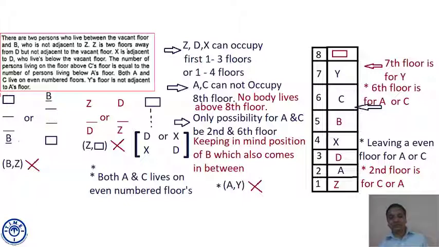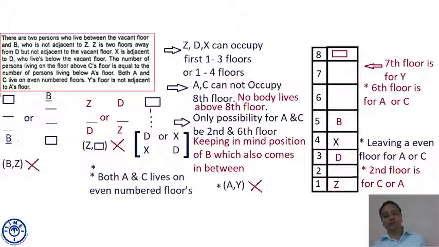I can repeat it once again. The 6th floor is for A or C. The second floor is for C or A. Then who will come at the 7th floor? A or C cannot come there because their floors are the 6th and 2nd.